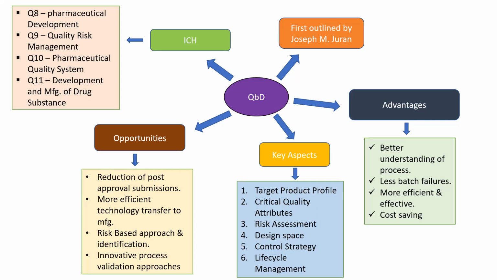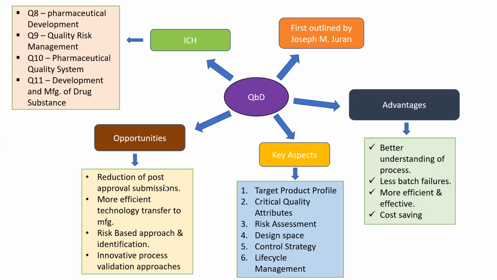It also helps in cost saving. Then the opportunities are that it helps to reduce post-approval submissions, and more if we transfer technology to manufacturing, and it also helps to identify risk-based approaches and innovative process validation.